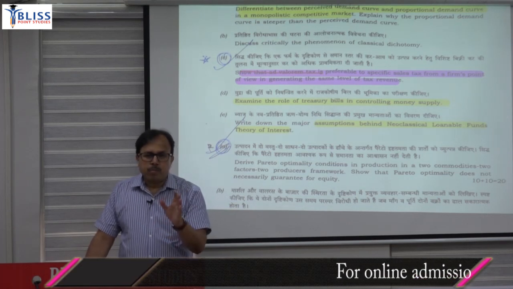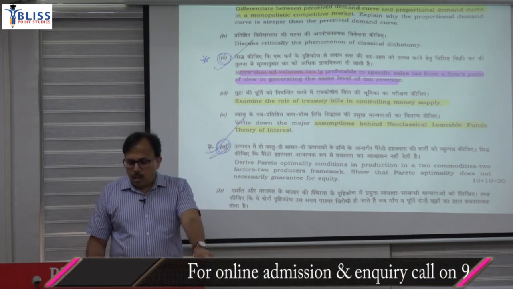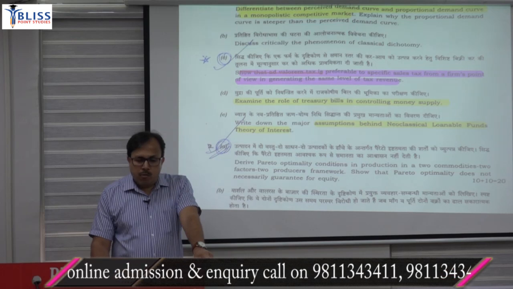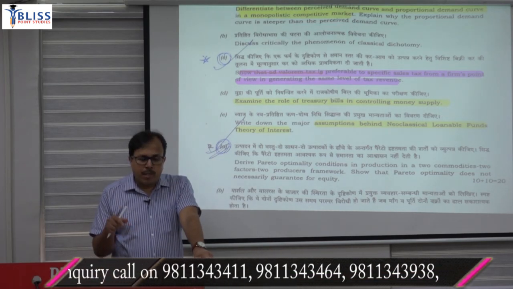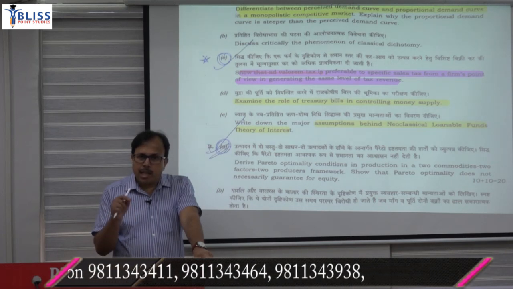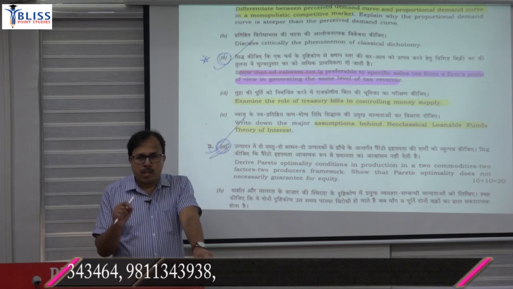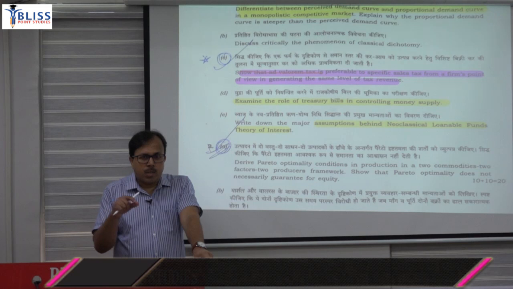What are the assumptions? So assumptions are there. One important assumption was that the market for loanable fund is a fully integrated market. The market for loanable fund is a fully integrated market characterized by mobility of funds throughout the market. That means funds can move throughout the market. So it is characterized by a fully integrated market.